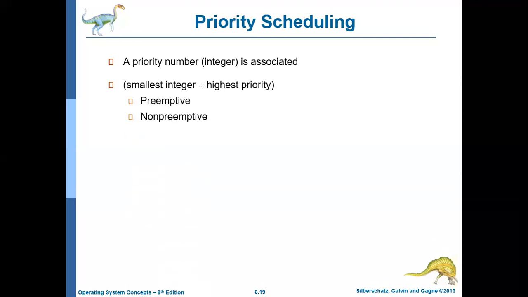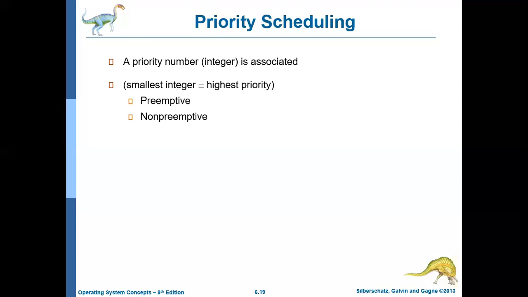This priority scheduling algorithm can work in two modes. It can work either in preemptive mode or in non-preemptive mode. So you know what is preemptive and what is non-preemptive. In non-preemptive mode, if a process gets the CPU, then it will keep holding the CPU until either it terminates or it gets into IO wait.